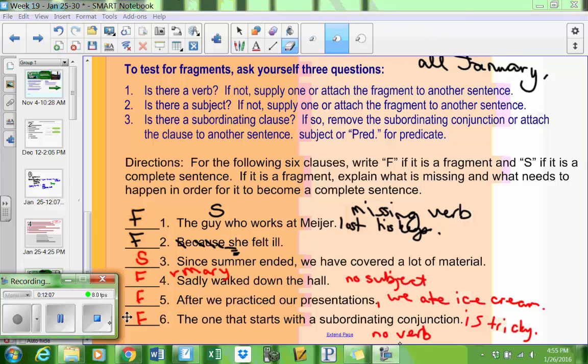All righty, nice job. Make sure you have everything filled in. Hang on to these notes. We'll be using a fragment practice worksheet. Make sure you pick one up.